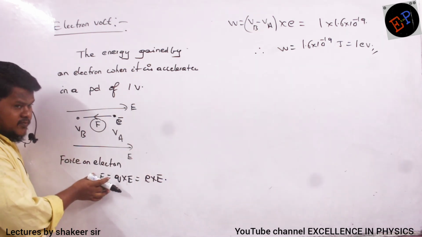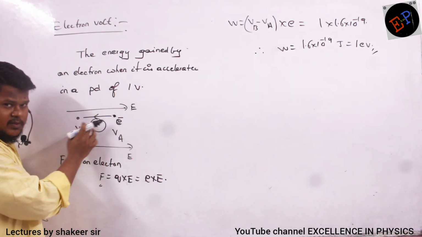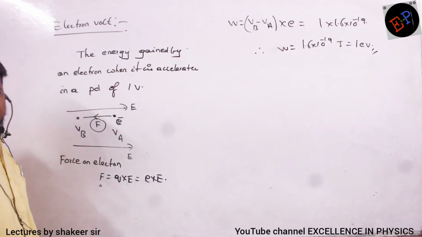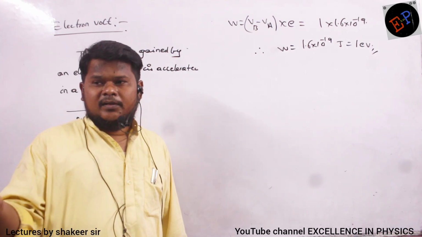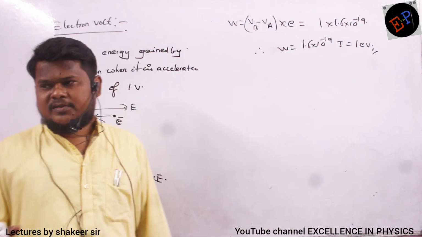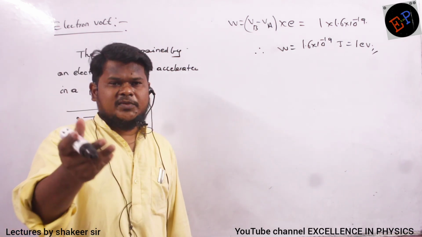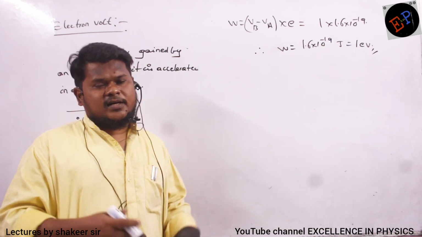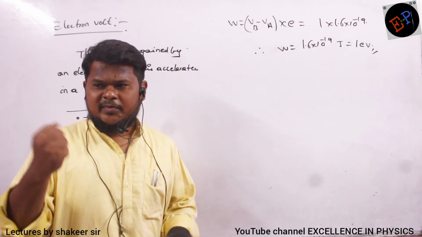So because of this force, it will accelerate, no? What does a net force do on a body? Net force accelerates the body. It means the velocity of the body continuously increases. Velocity is increasing means kinetic energy is also increasing. Kinetic energy is increasing means the body is gaining some energy. Okay?